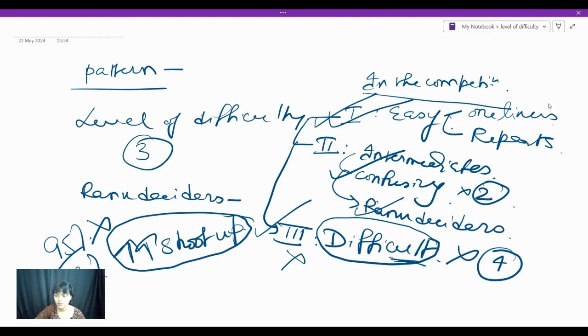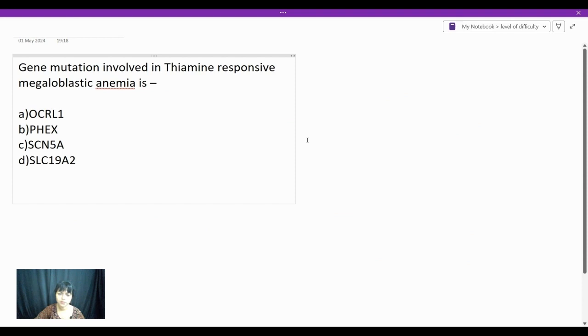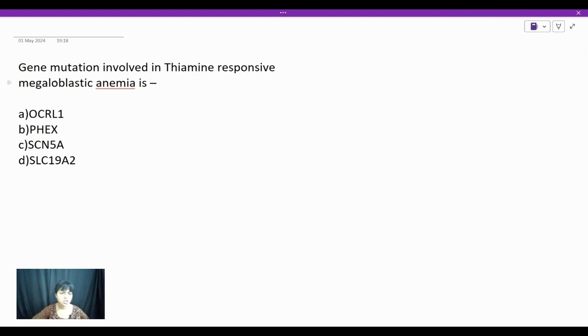So I'll be citing one example of level 3. So see, students, this also I kept purposely a shorter question, right? Gene mutation involved in thiamine responsive megaloblastic anemia. So majority of you are not knowing what is thiamine responsive megaloblastic anemia. Then how will you know what gene mutation is involved in this? So this is something called level 3, a difficult one.